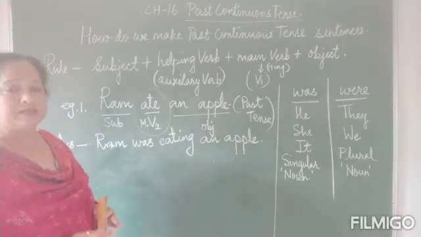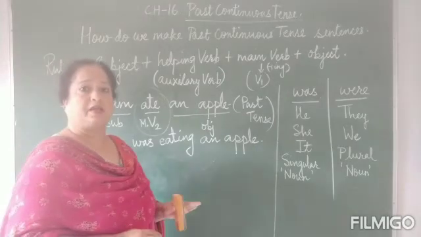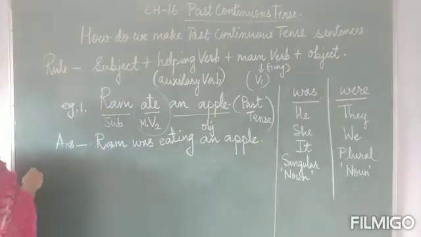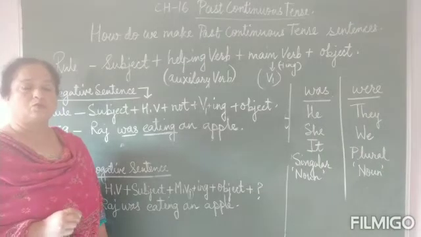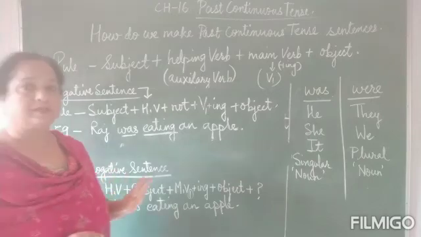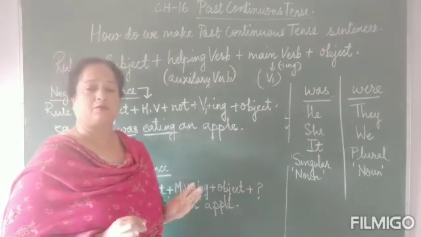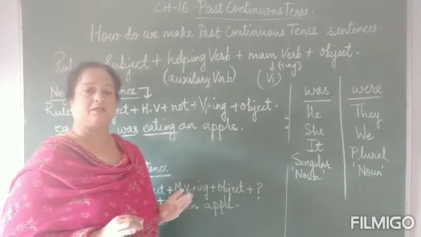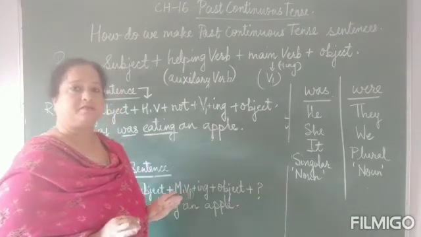Now children, let us have a look as to how we can change the sentence into a negative sentence. So since we have learned how to change a simple past tense sentence into a past continuous tense sentence, now we are going to learn how to change the sentence into a negative sentence.